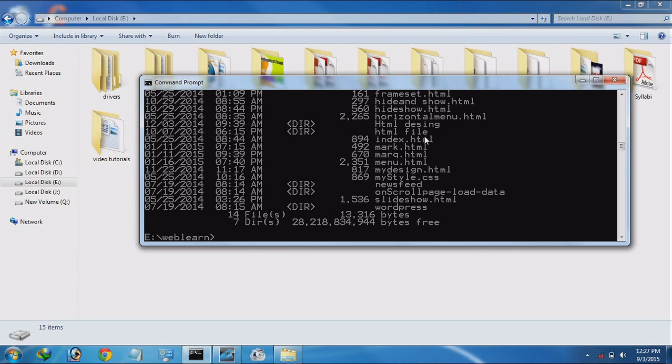index.html to another location, then using the copy command, index.html will exist at this place and also at the place where you paste it.